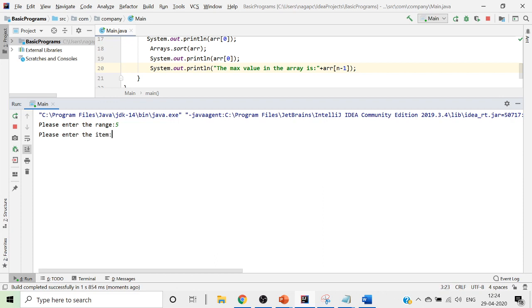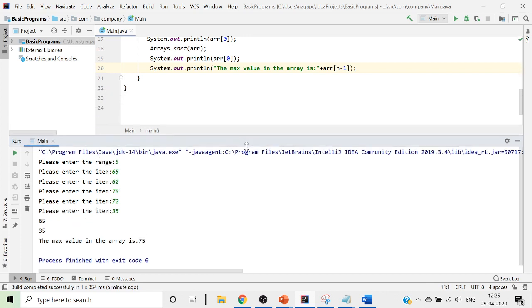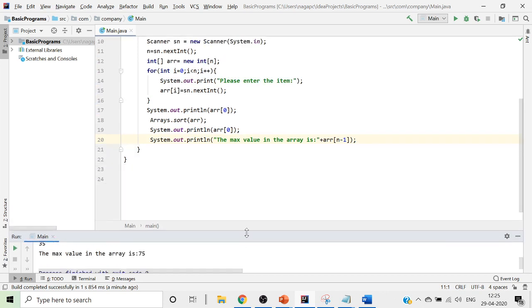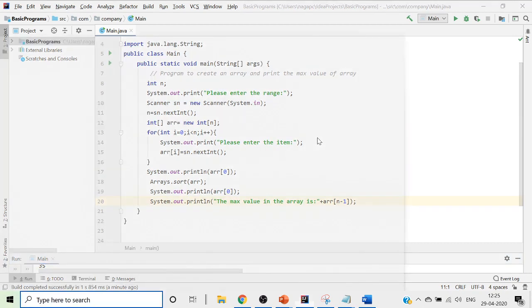I'm printing again here with 65, 62, 75, 72 and 35. Once I run this, see, the maximum value in the entire array is 75. That is getting printed. Hope we have got the clarity here. Hope everybody is clear. So this is how you sort your array and can print the maximum value and the minimum value. This is how you print maximum values and the minimum values in an array.